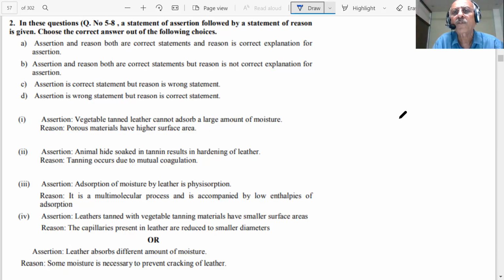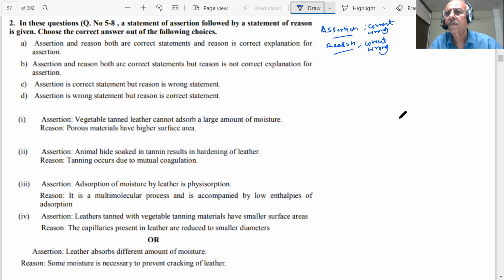If I said assertion, student, what it means? It is a statement of fact. It could be right or wrong. It could be correct or it could be a wrong statement. And then reason could also be correct or wrong. But if it is correct, and reason supports the assertion, that is one possibility.